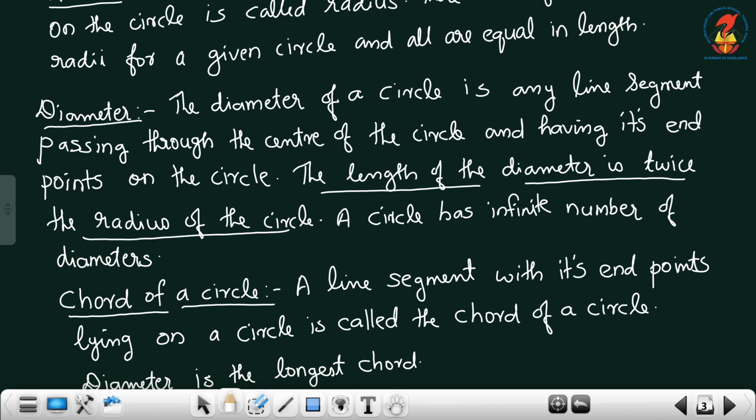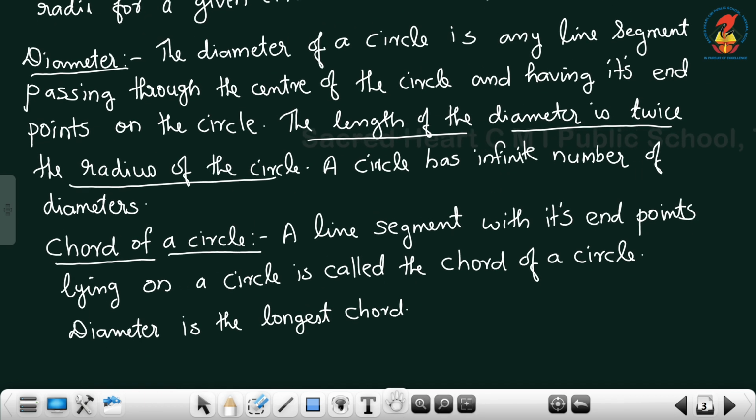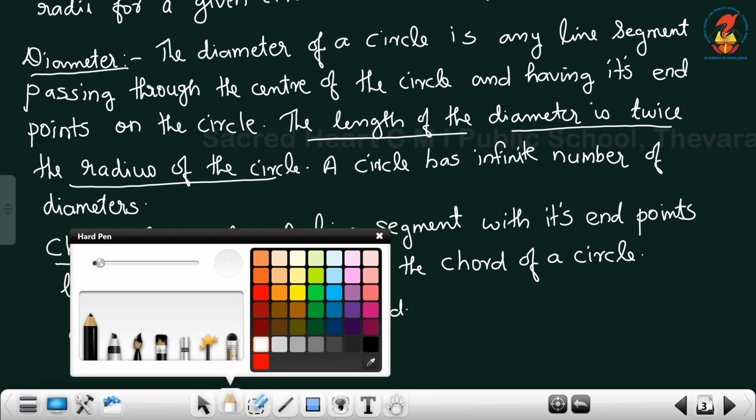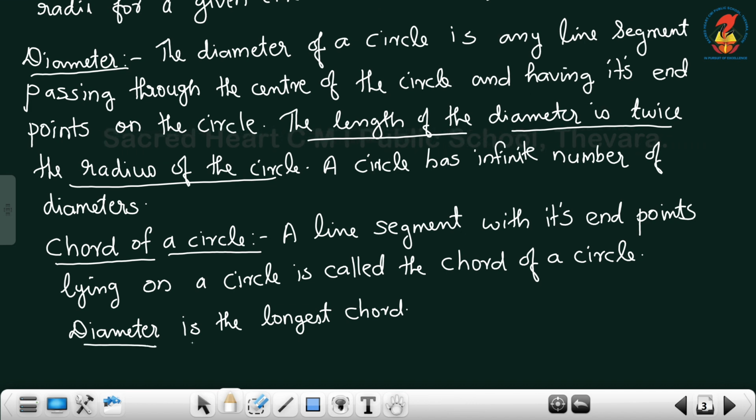The circle has an infinite number of diameters. Chord of a circle: a line segment with its endpoints lying on a circle is called the chord of a circle. Diameter is the longest chord.